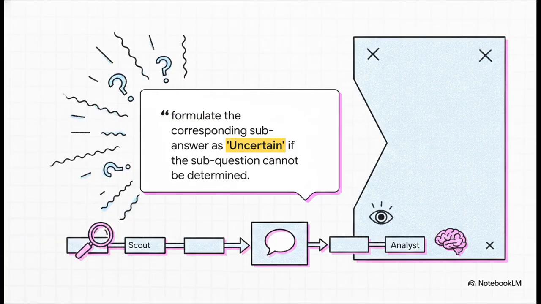Let's zoom in on step 2 for a second, because honestly, the exact prompt snippet used here is a total game changer. It literally says, formulate the corresponding sub-answer as uncertain if the sub-question cannot be determined. By explicitly giving the LLM permission to say, I don't know, we create negative space. This is huge because it prevents the LLM from filling in the gaps with its own hallucinations. It completely forces the analyst to wait for the scout.